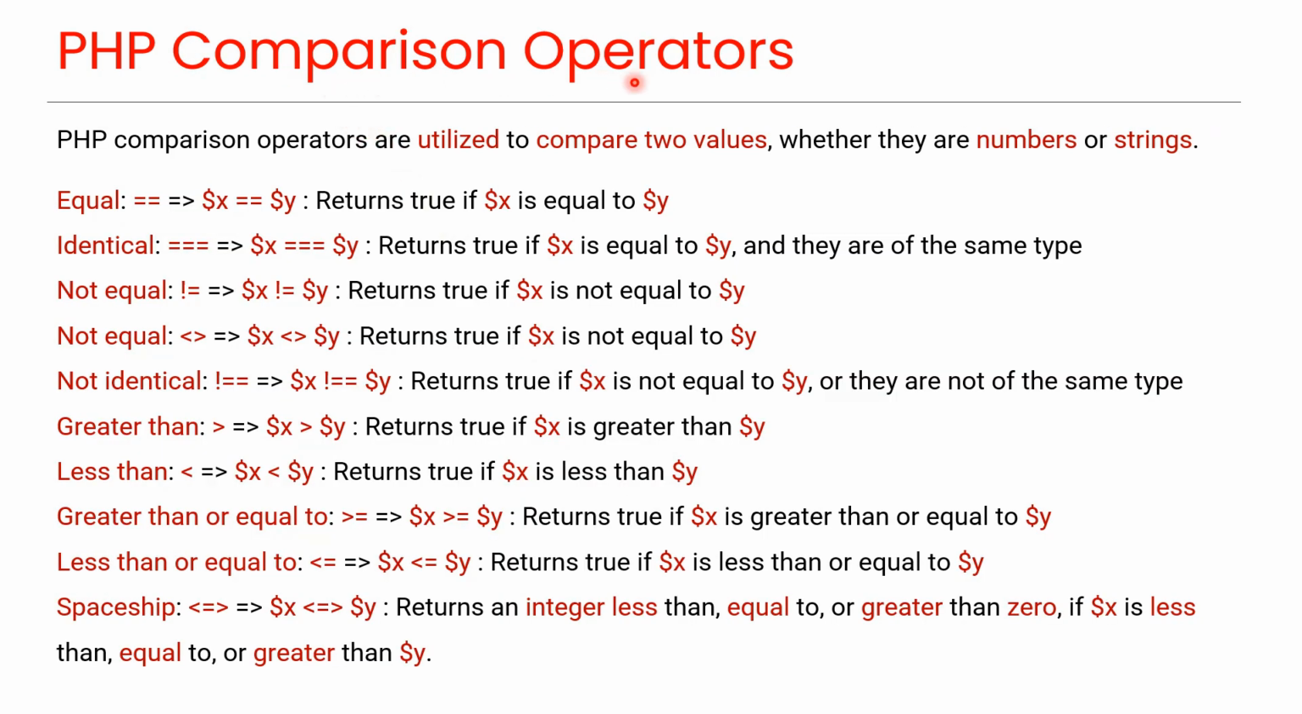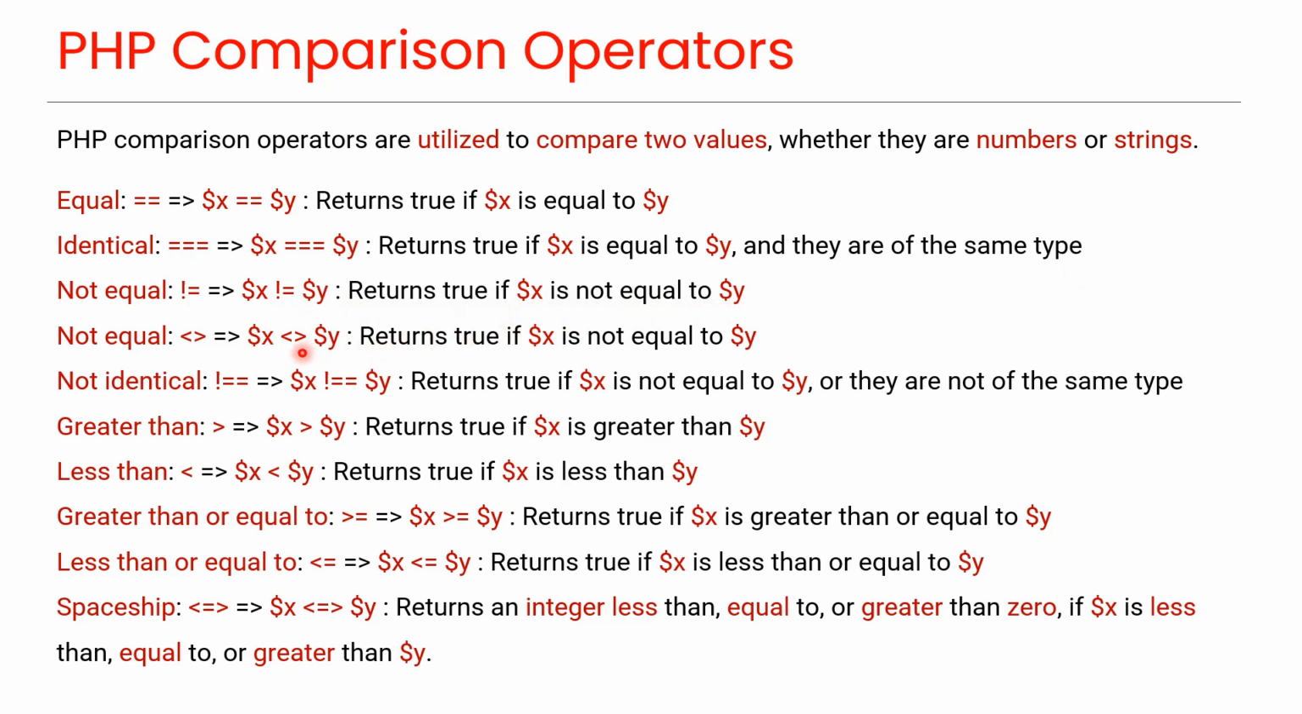PHP comparison operators. PHP comparison operators are used to compare two values, whether they are numbers or strings. This is the equal comparison operator, which returns true if x is equal to y. This is the identical operator, which returns true if x is equal to y and they are of the same type. This is the not equal operator, which returns true if x is not equal to y.